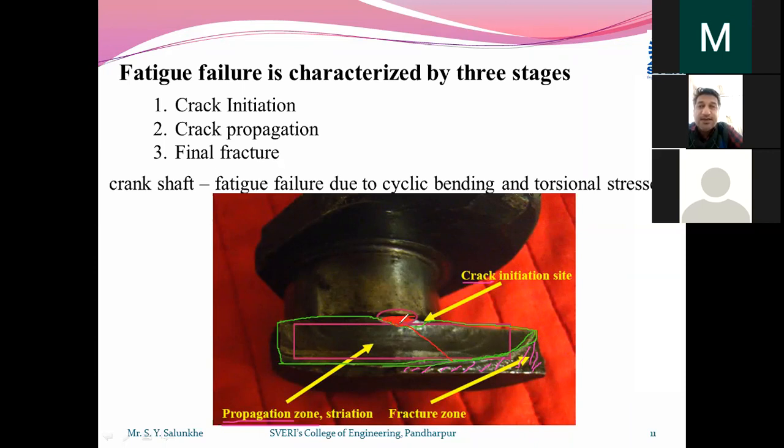It doesn't mean that the crack was generated today and the propagation is going to take one more month of working, and later on in a fraction of a second it is going to break. It is not going to take months or years for propagation. It is going to take some minutes or some seconds for propagation and for the failure. As soon as the crack is generated, this fatigue type of failure is going to occur in a fraction of a second, in very little time.